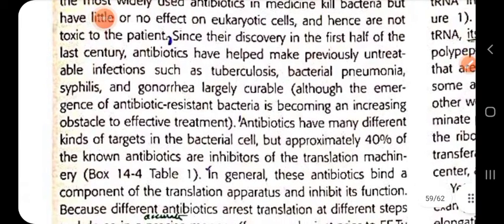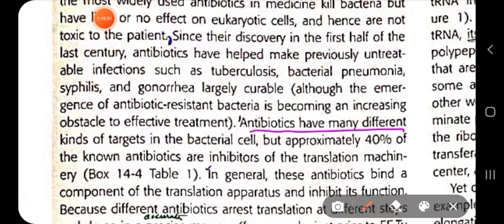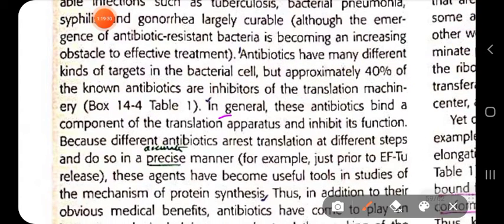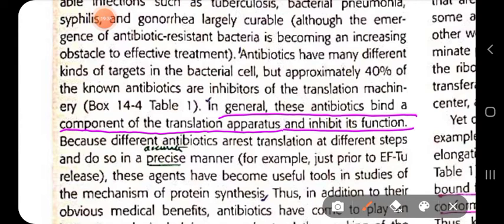Thus antibiotics have different kinds of targets in the bacterial cells, but approximately 40% of the known antibiotics are inhibitors of the translation machinery. So almost half of the antibiotics are designed to inhibit the translational machinery of the target cells. And in general, these antibiotics bind to a component of the translation apparatus and inhibit its function.